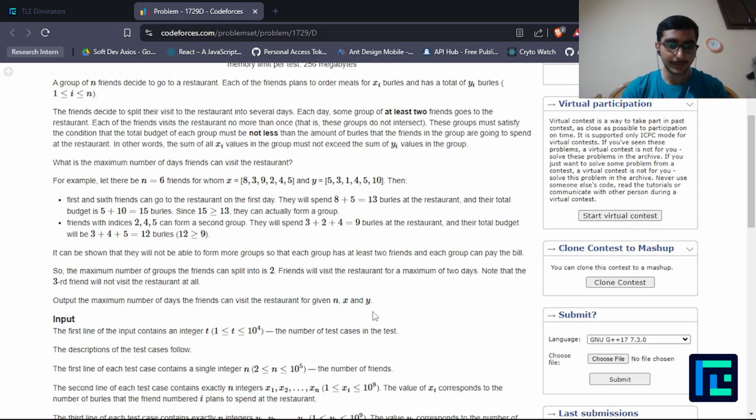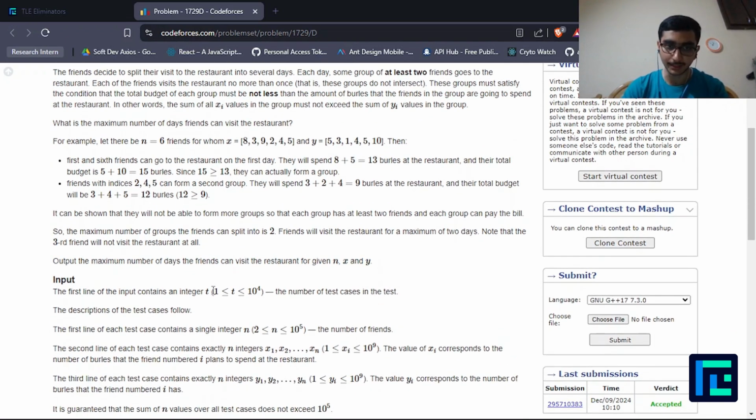Right. Now coming to the input format and the constraints, the first line of a test file would contain an integer t denoting the number of test cases, and that can go up to 10 power 4. Then for every test case, the first line would be a single integer n denoting the number of friends, and that can go up to 10 power 5 starting from 2. And then the next line would contain exactly n integers denoting the x values, or the amount of burles that they're going to spend for each friend. And then the next line would contain again n integers which would denote the budget that each friend has.